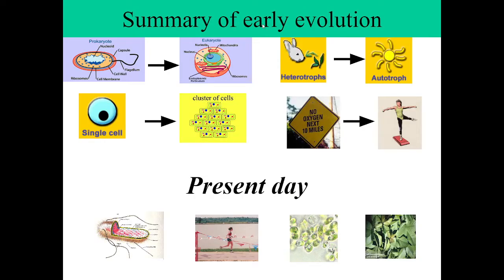The summary of early evolution. Over here you see the prokaryotes and eukaryotes, which are unicellular organisms. Then after that came the heterotrophs and autotrophs. And over here is another version, which goes from single cell to multicellular. And then this is present day, which consists of multicellular organisms and lots of plants.